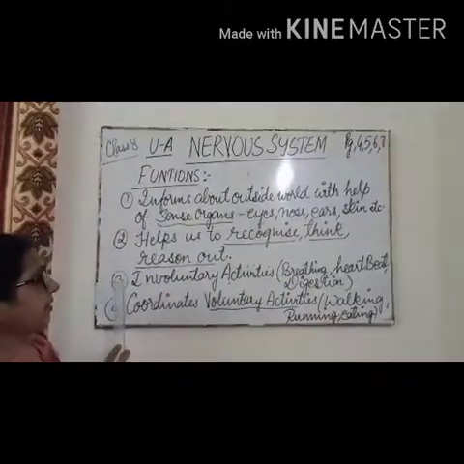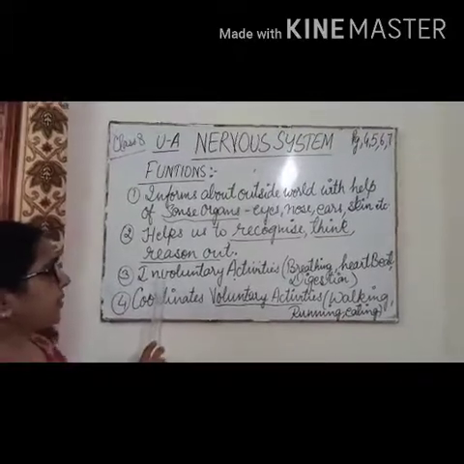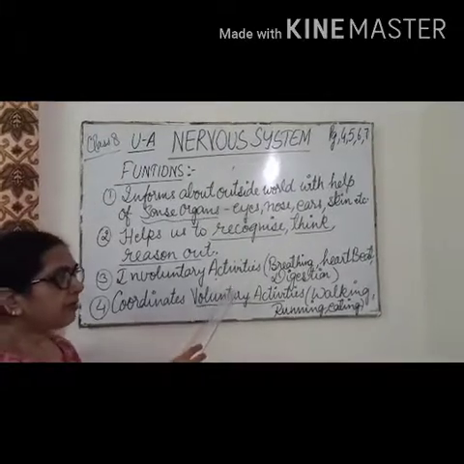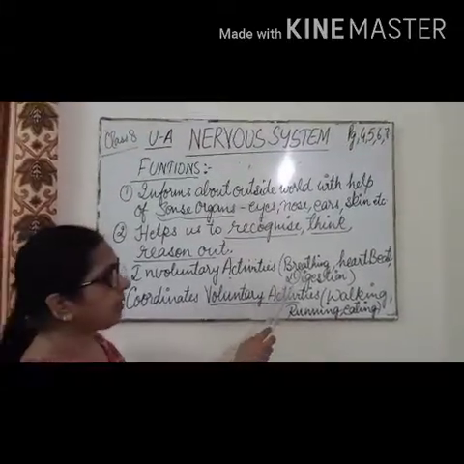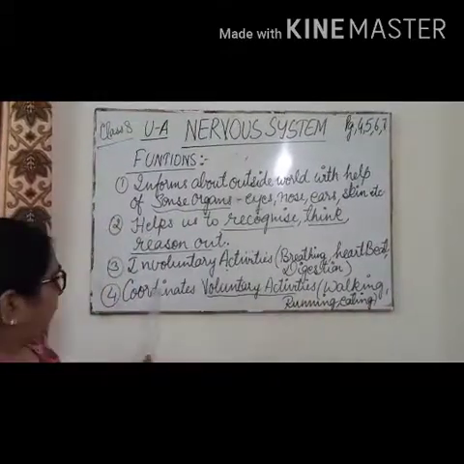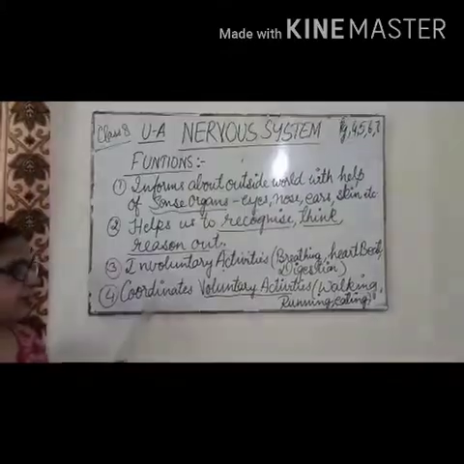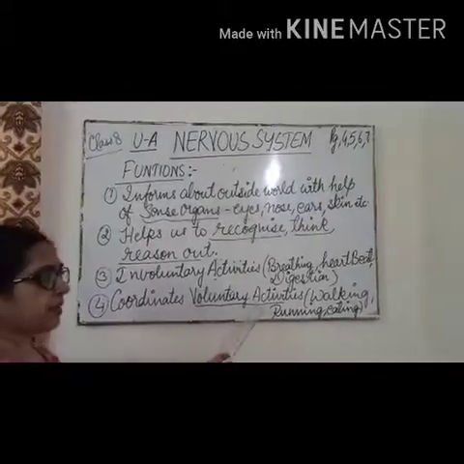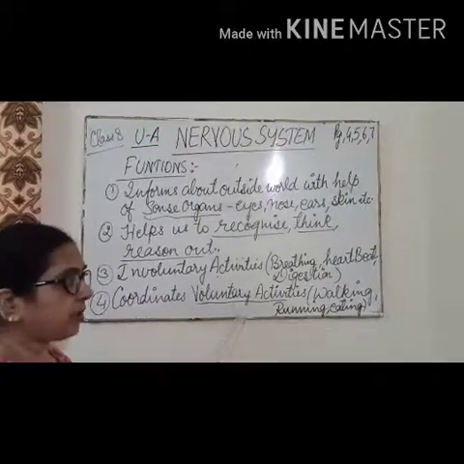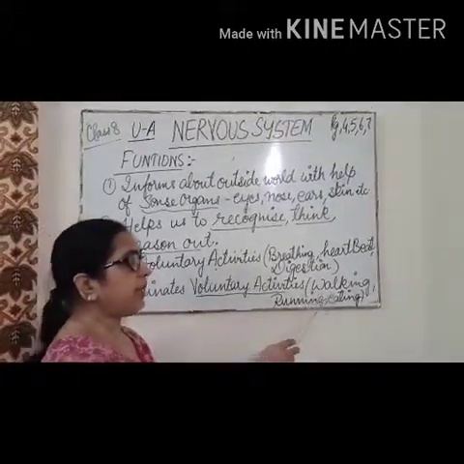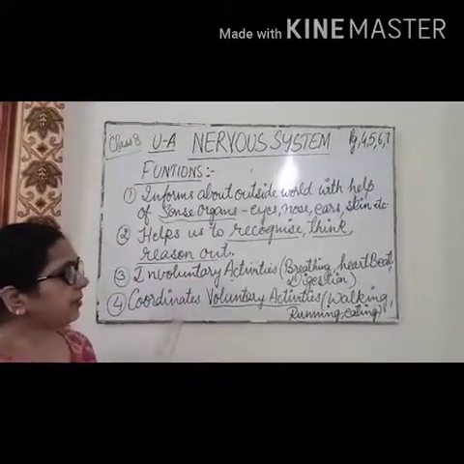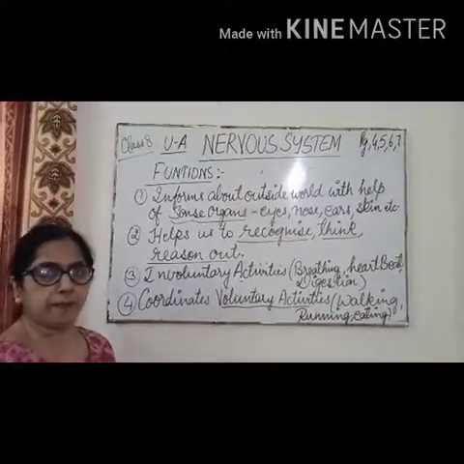Third, it coordinates and controls all the involuntary activities. The involuntary activities are those activities which are not in our control, like breathing, the heartbeat, digestion, etc. Fourth, it coordinates and controls the voluntary activities. Voluntary activities are those activities which we are able to control, like walking, running, eating. So these are the different functions of the nervous system. I hope you all have understood.